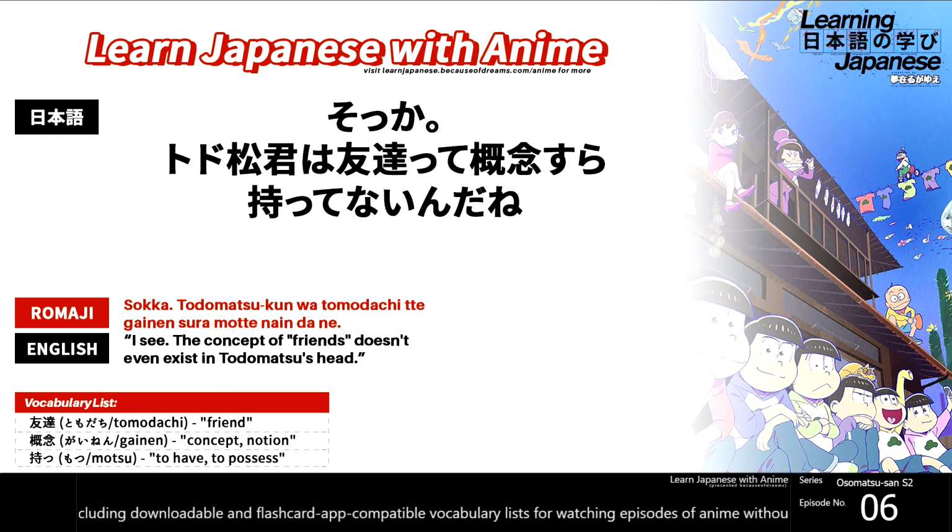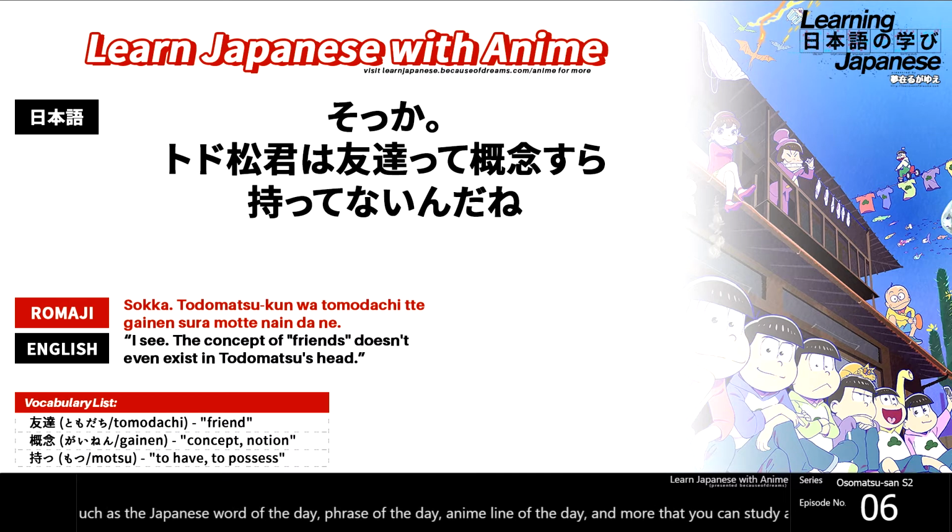Hey everybody, welcome to another lesson of Learn Japanese with Anime. Today we're going to be covering another anime line of the day from none other than the show Osomatsu-san, Season 2. And this is going to be from episode 6. And our line is going to be not everything that you just heard from the clip right now, but just one sentence from it, and that is going to be Sokka, Todomatsu-kun wa tomodachiって概念すら持ってないんだね.